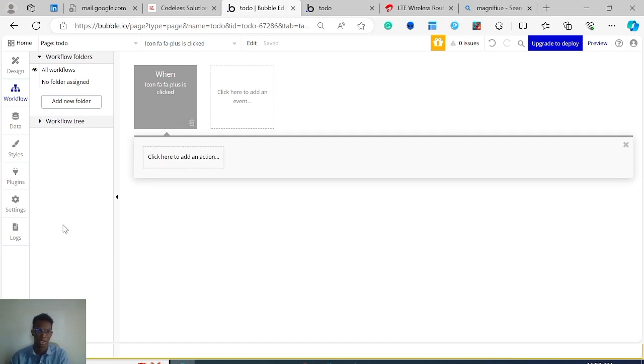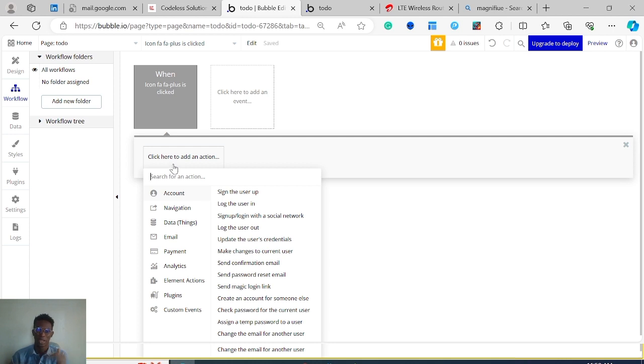So essentially it's the same place we are back at, and now we have this instead, because now we are going through an element. So when you read, what do we see here? When this icon is clicked, perform an action. That's how workflows work. When this happens, do that. When this happens, do that. So we have workflows that are divided into event and action.